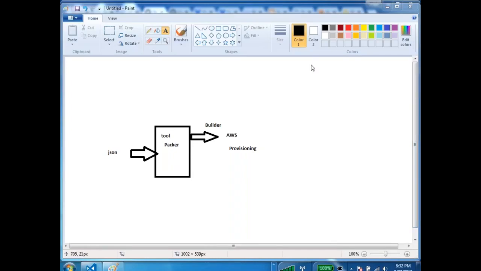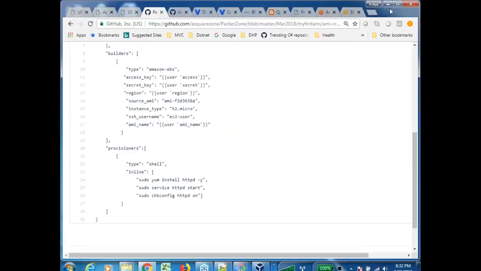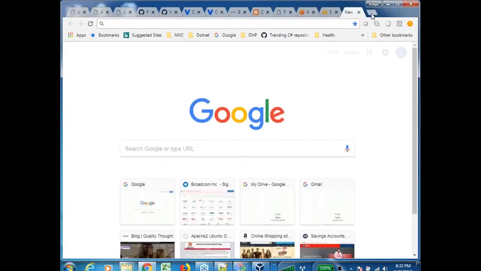Fine then. Let us look at what builders and provisioners are supported in Packer. For that, I'll go to Packer's documentation. I'll go to the Packer site.